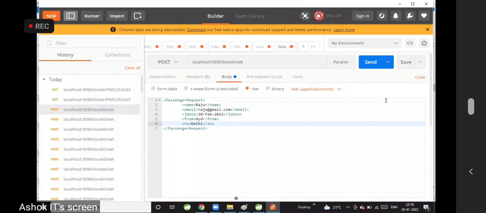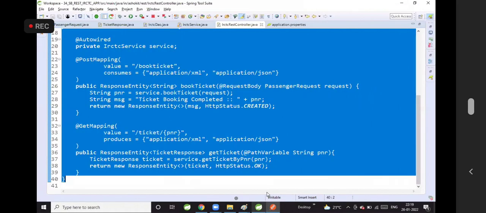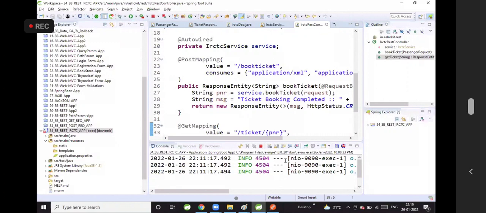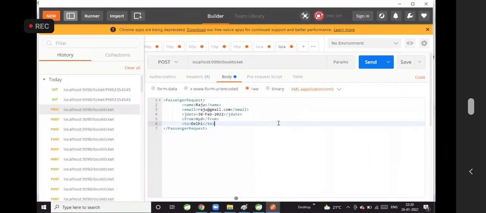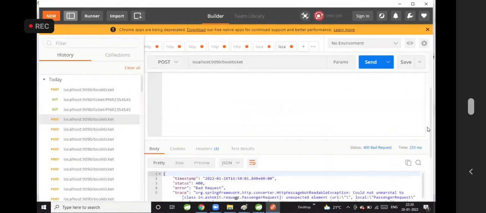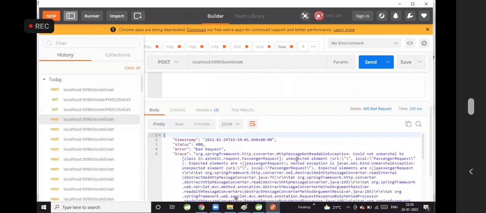Like this you can set it and click on send. If our API is running, then no problem. Yeah, API is running. Click on send. Could not read message, could not unmarshal PassengerRequest, unexpected request.